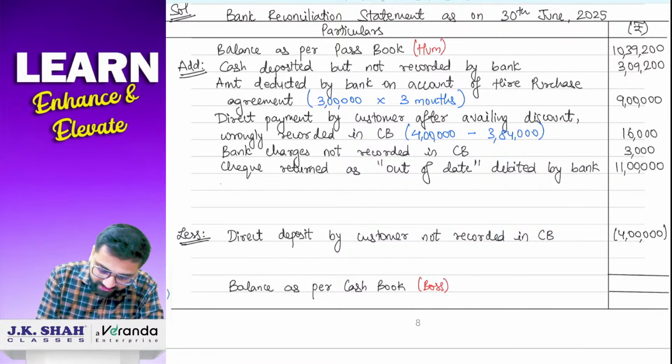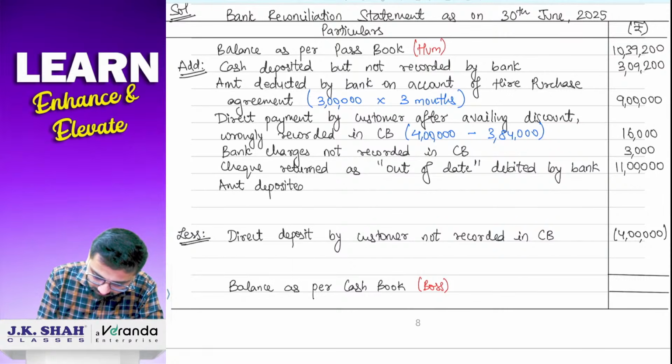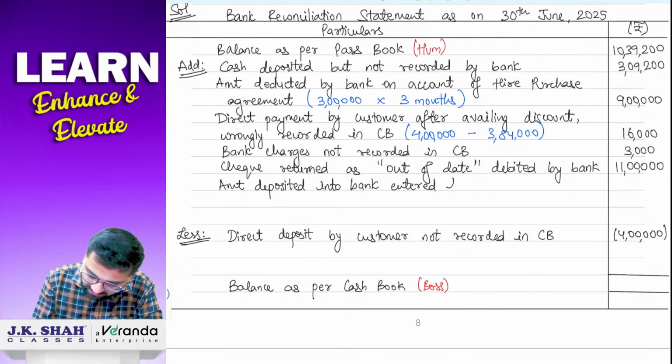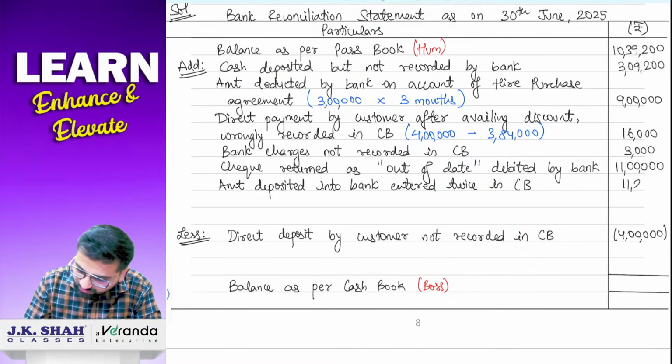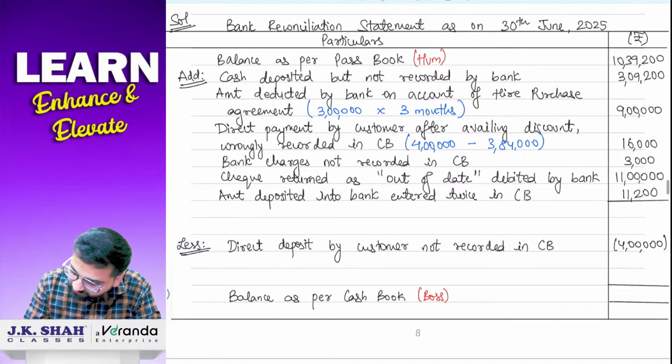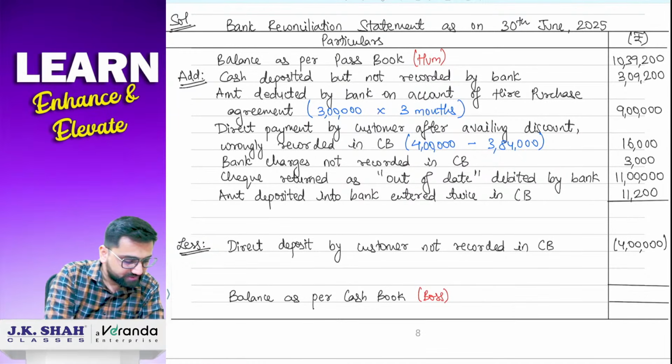Okay, so we'll write down here amount deposited into bank entered twice in cash book. Entered twice in cash book. So 11,200 उसको भी आपको ऐड करना था. चलो, very good. Now we'll add that also.